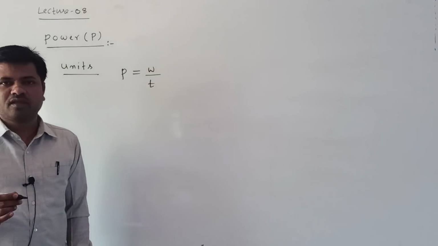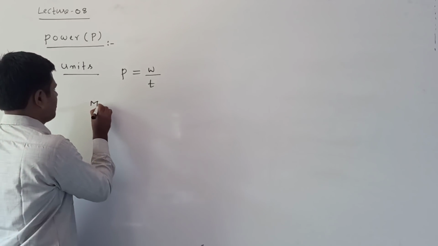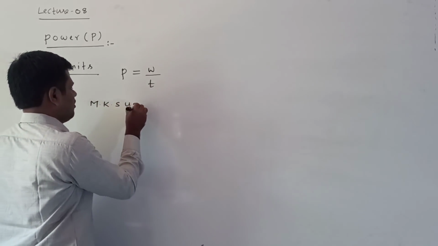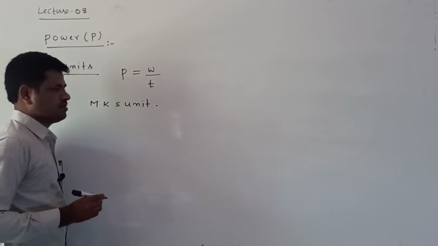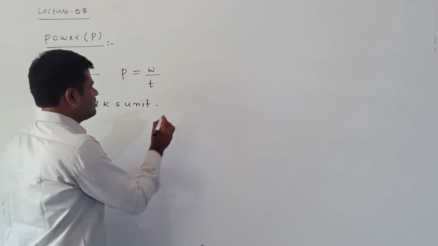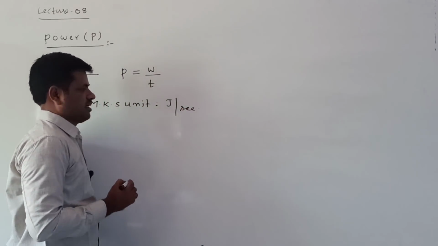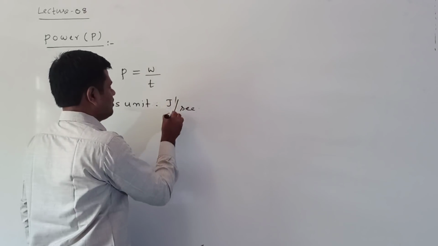First I am writing the MKS unit. Work unit is joule, time unit is second. So joule per second.